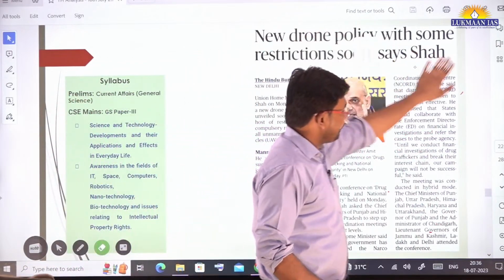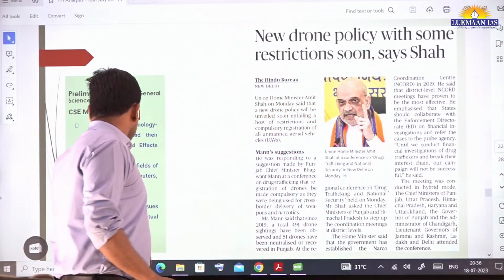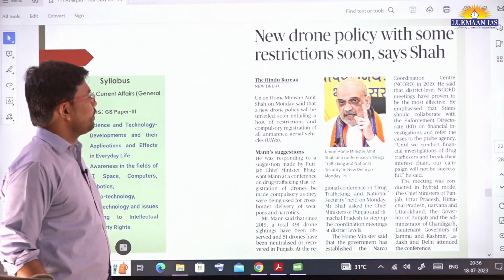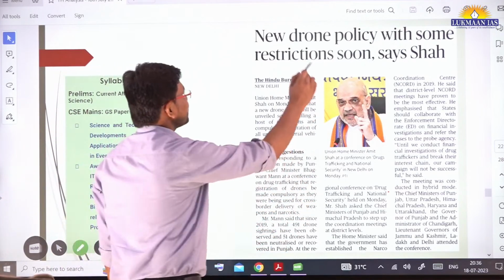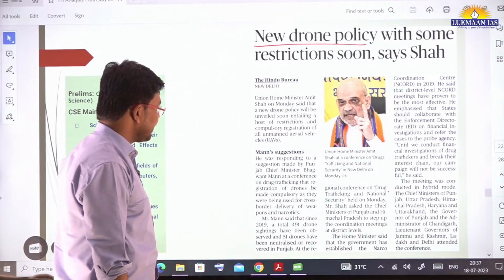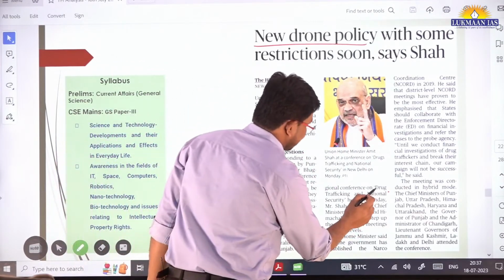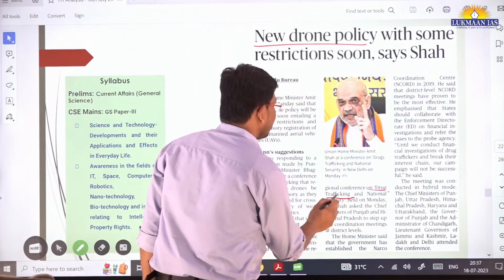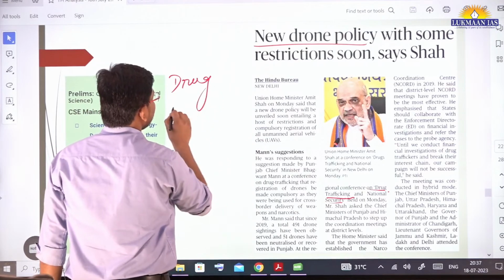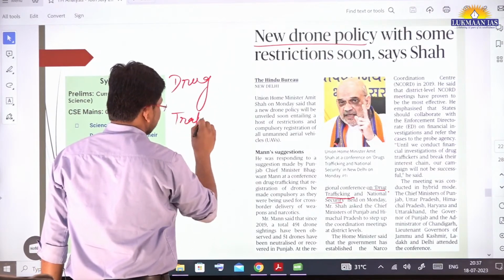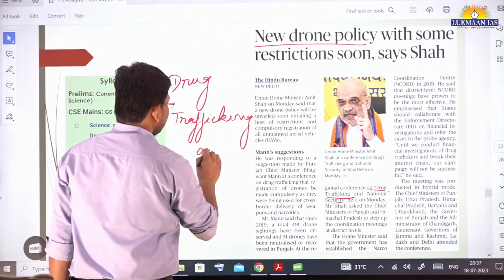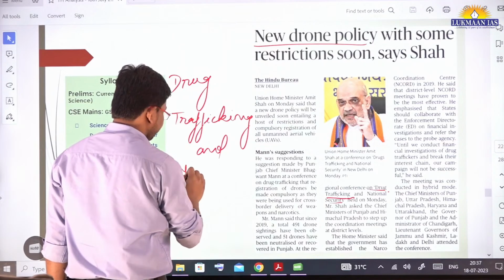This is another topic. We'll be quick in understanding this. In this article, basically the Home Minister of India, Mr. Amit Shah, has talked about the new drone policy. Recently, a conference was held on drug trafficking and national security. The name of the conference is Drug Trafficking and National Security.